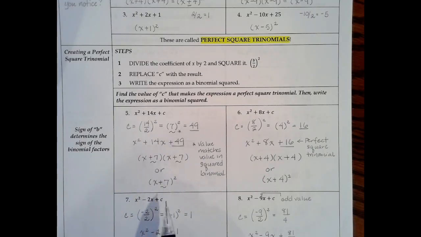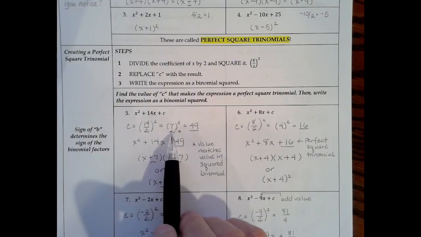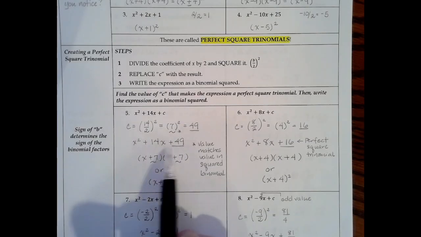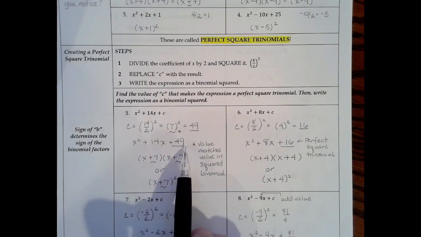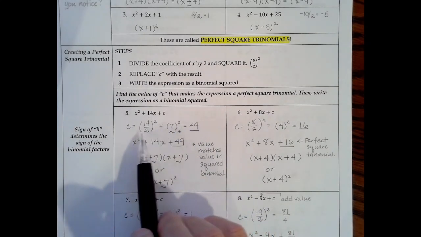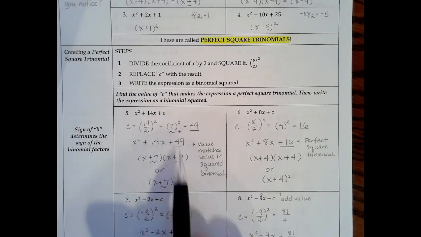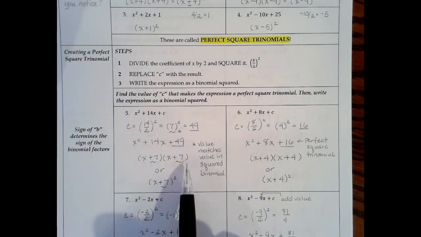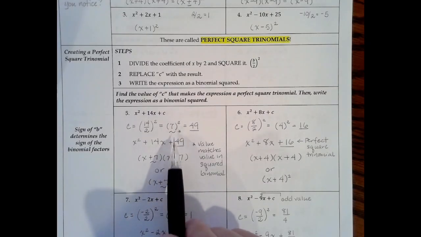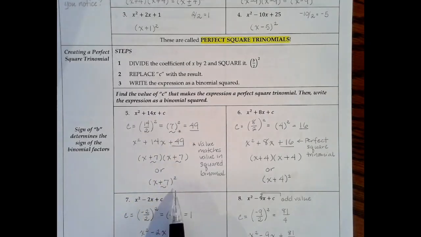I want you to notice a couple of things. 49, the number that we divided by 2 and squared, ends up being the constant term. That creates what's called a perfect square trinomial again. And then the 7, the number we got from dividing the middle term by 2, actually ends up being in the factors x plus 7 and x plus 7. So that's always going to be the case. And let's look at some more examples so this starts to make sense.